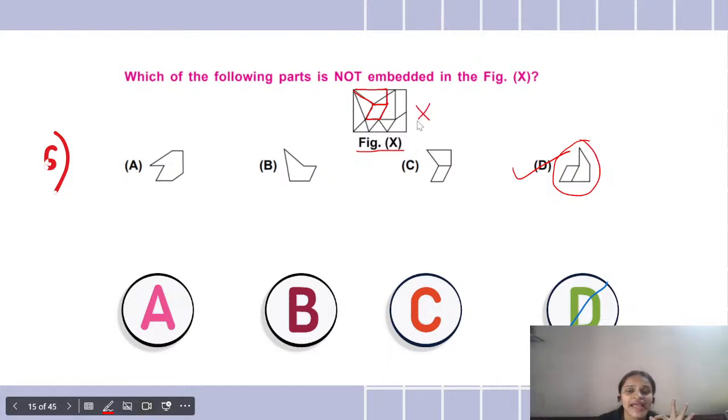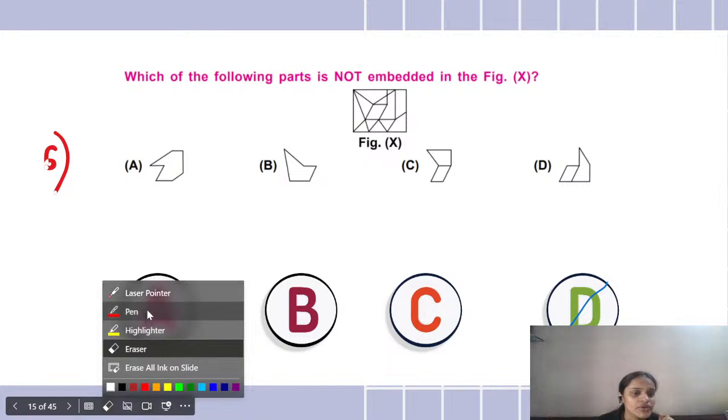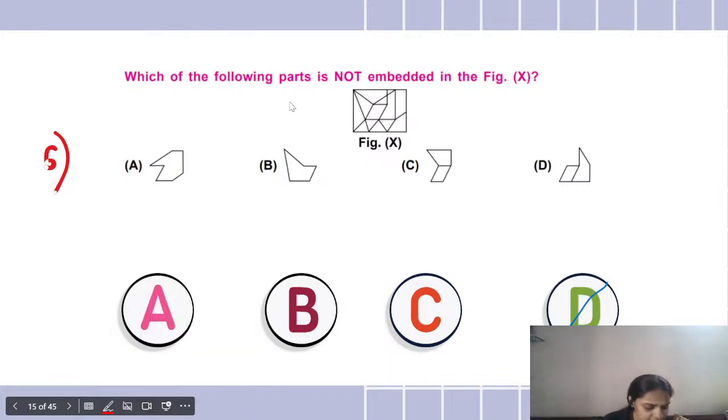ये इस figure X में नहीं है. Okay? ये जो ऑप्शन D था हमारा वो हमारे फिगर X में प्रेजेंट नहीं है. Okay, so the correct answer is answer D, and very good. I can only really see answer D given, but yes, whoever has given the answer D, congratulations. It was a bit tricky, but you all got it. So good job, keep it up.